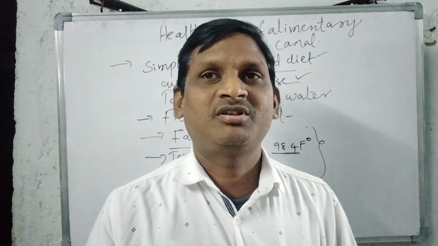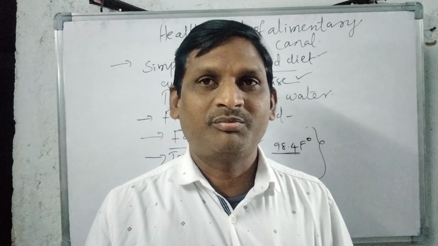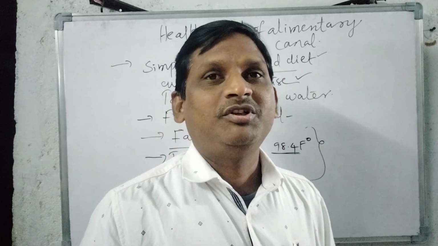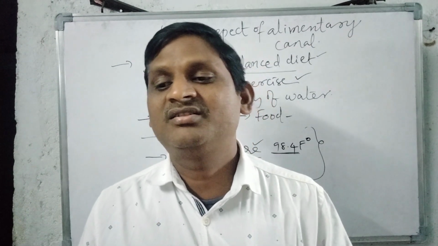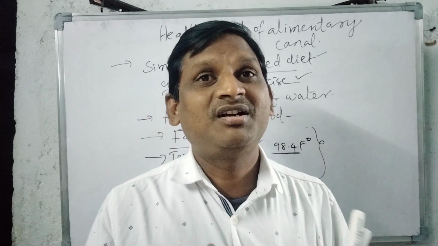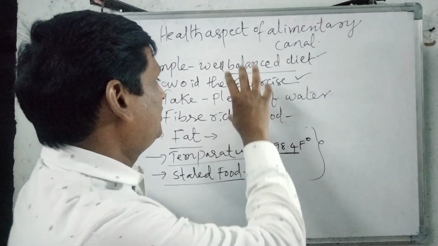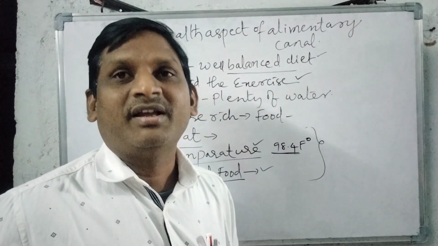These movements bring out all the food materials from our stomach to outside. So we should have a proper, simple, well balanced diet, drink plenty of water, and take food rich in fiber. If we follow these methods, our alimentary canal will be healthy.